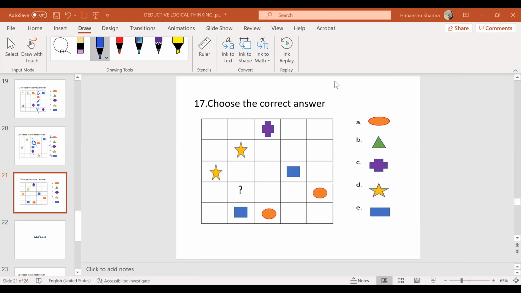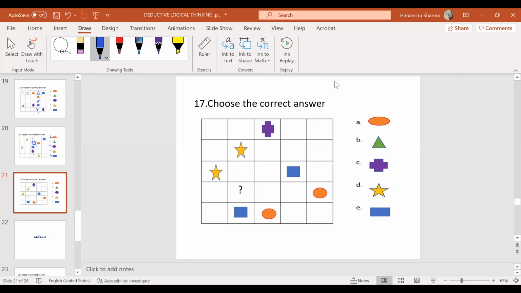So the left out is circle and plus and triangle. Even we cannot use circle because on the right side we have the circle. So the left out options are star and triangle. If we use the star over there, again the second. No, the left out will be plus and triangle. Yes, sir, plus and triangle, sorry.